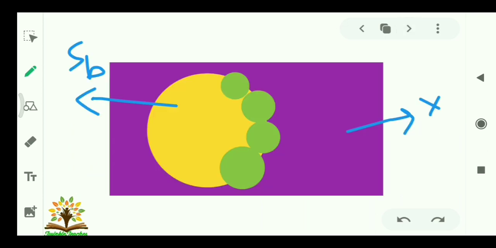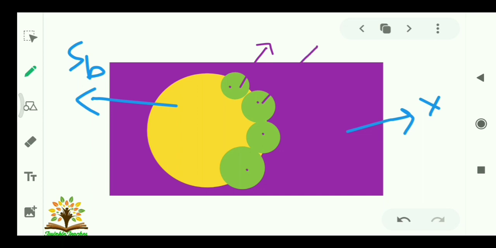So let us understand it pictorially. If we have the set X and a subset SB, and here is a limit point, here is a limit point, here is a limit point, and you can see the green portion shows the open neighborhood of that limit point, and the intersection of the subset with the neighborhood is non-empty.